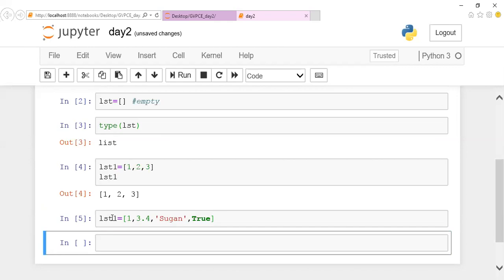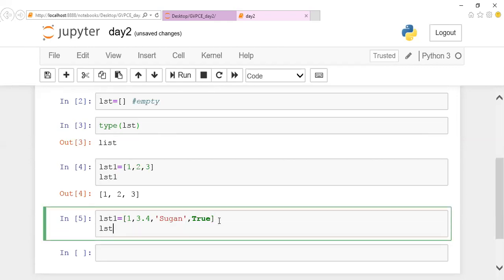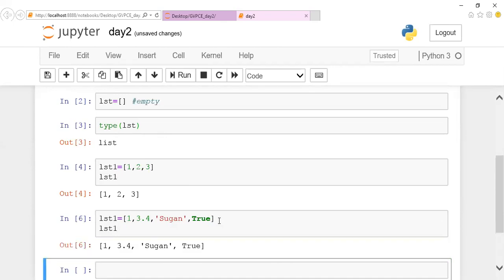It is a mixed one. So as we say, a list can be declared with a collection of values, of any data type, a single data type or different data types. This is how you are supposed to initialize the list.